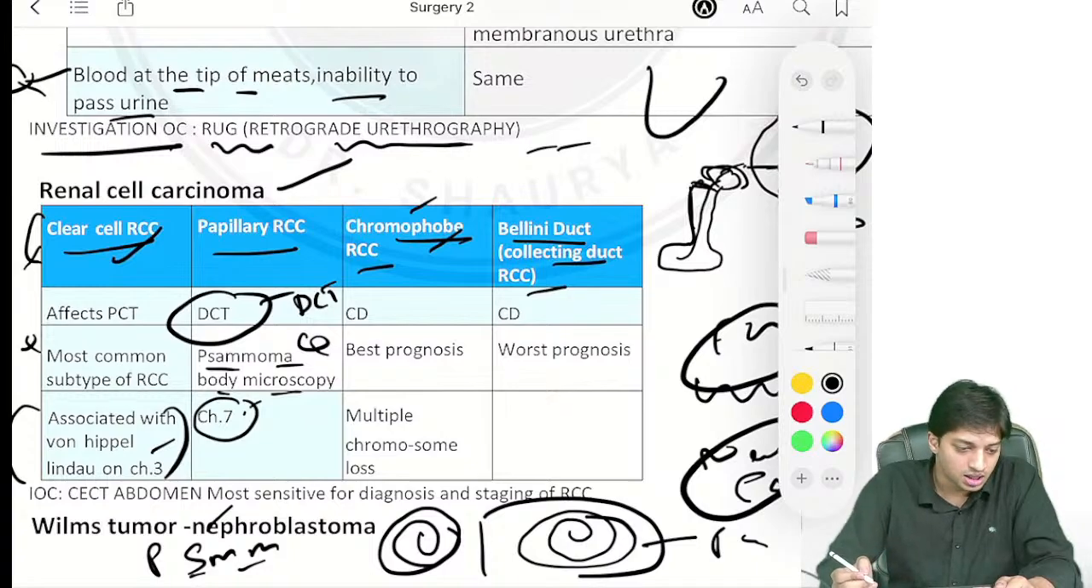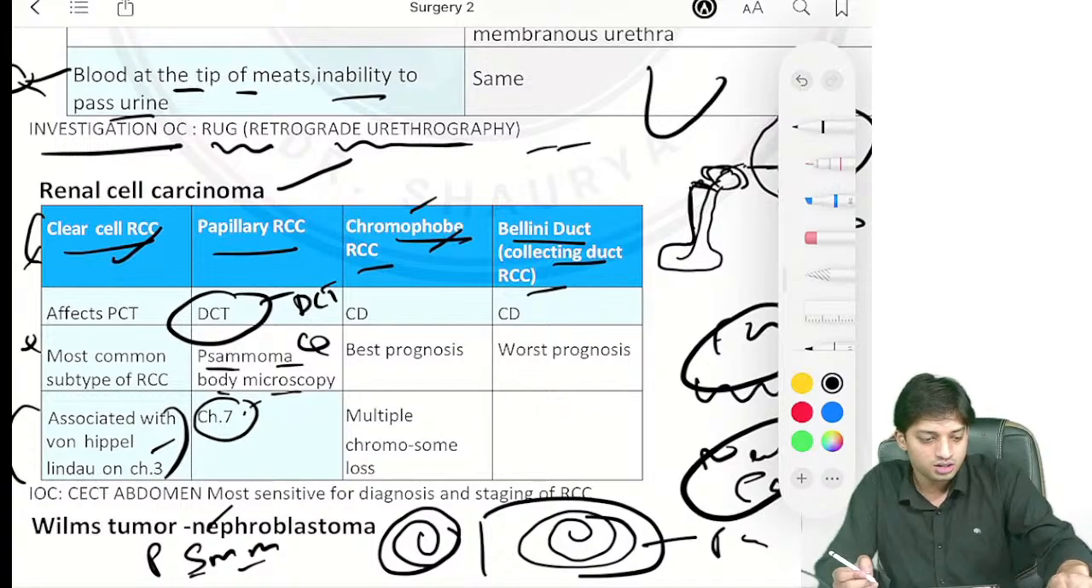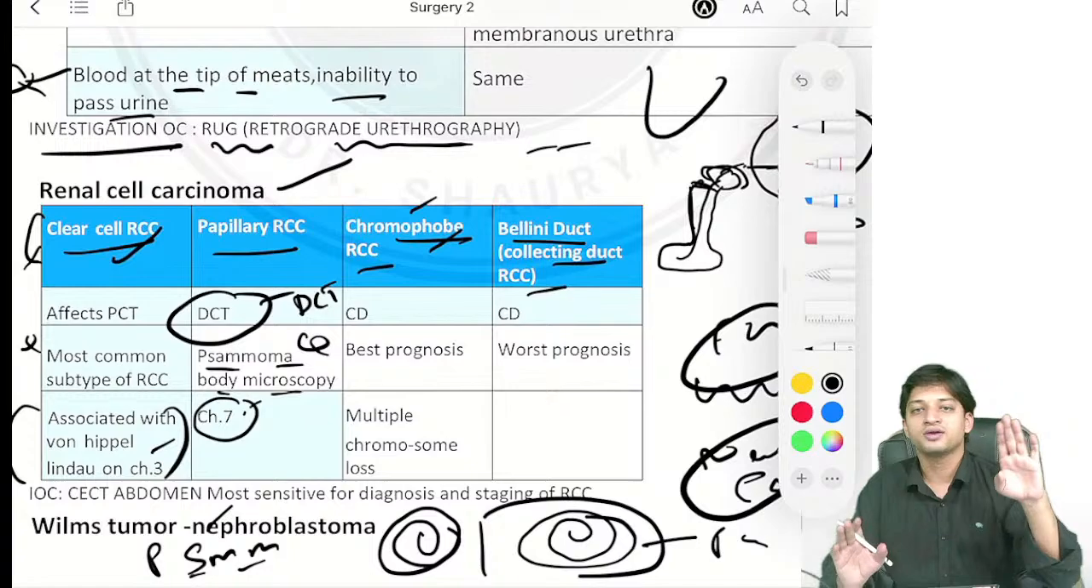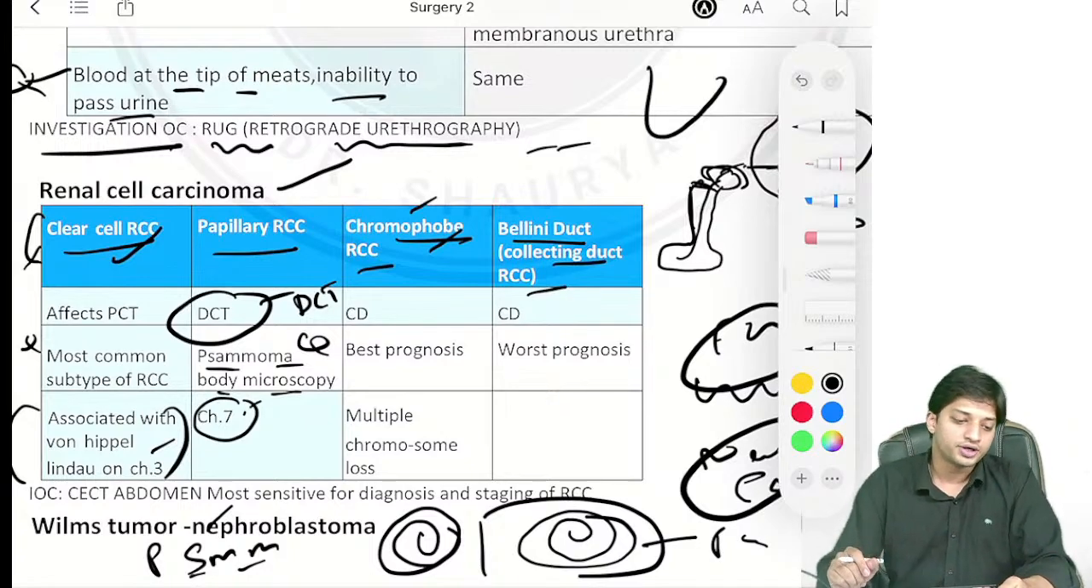Chromophobe RCC. Tej Bengal, sir, can you please share PDF in break with? Yes, for sure. I will share the notes, annotated one. No need to worry, guys.